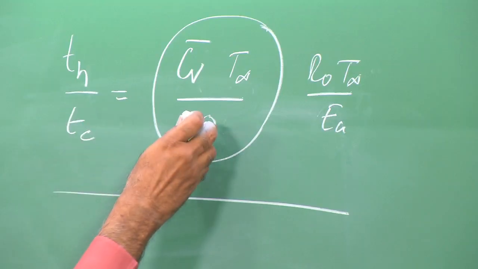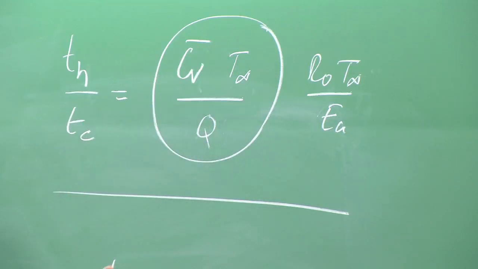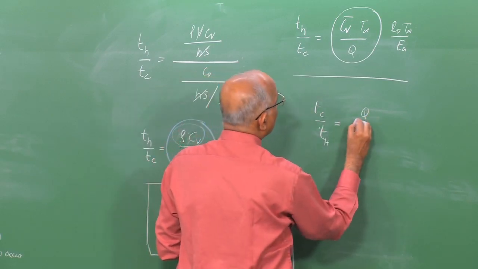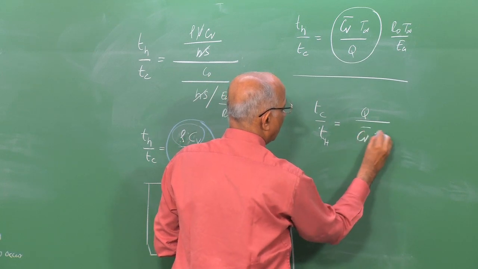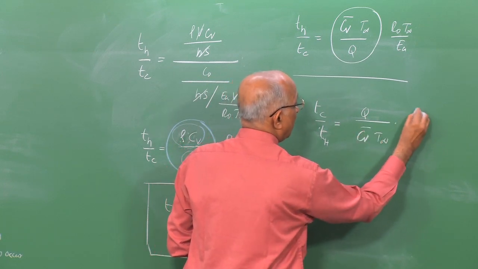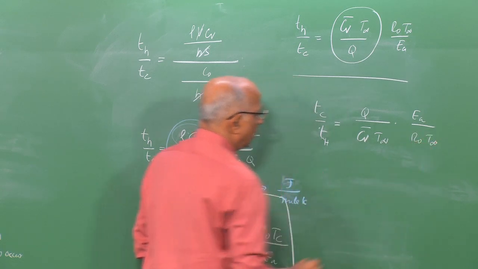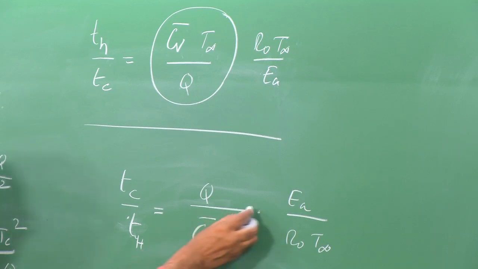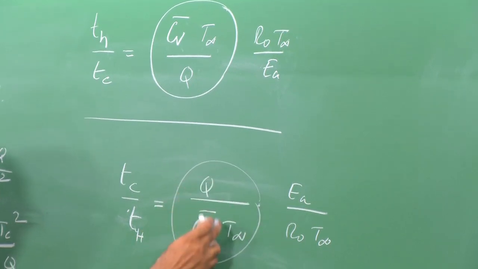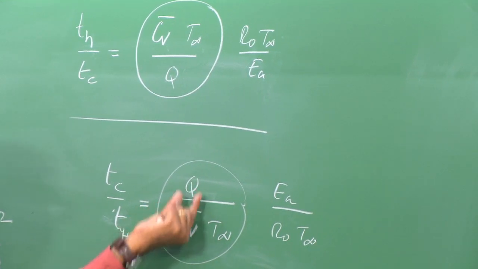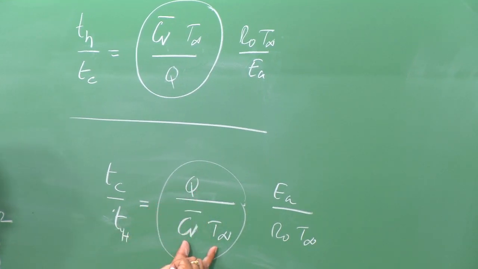Since we are looking at this divided by this, let us put it in terms of Tc by Th, which is equal to Q divided by Cv into T infinity multiplied by Ea divided by R naught into T infinity. You see that this is a dimensionless number: the energy released per mole divided by the initial energy, which tells me how much heat is getting generated.